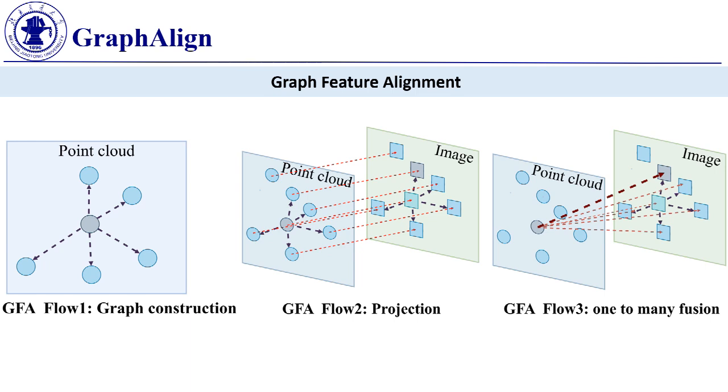The GFA module divides the point cloud space into subspaces and generates the k-nearest neighbor features for each point cloud. It then transforms the local neighborhood information of the point cloud into image neighborhood information via a projection calibration matrix, followed by one-to-many feature fusion between a single point cloud feature and k-neighbor image features.